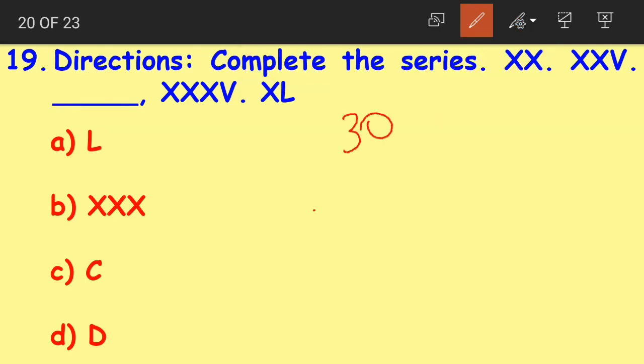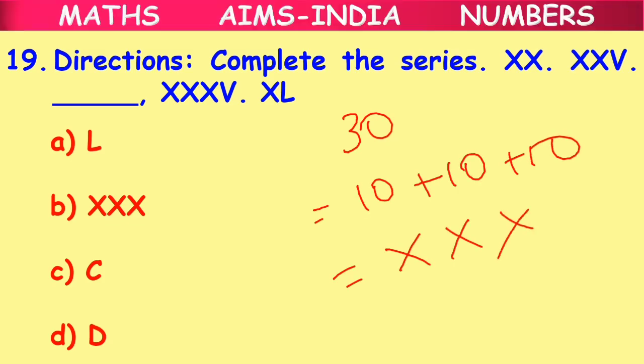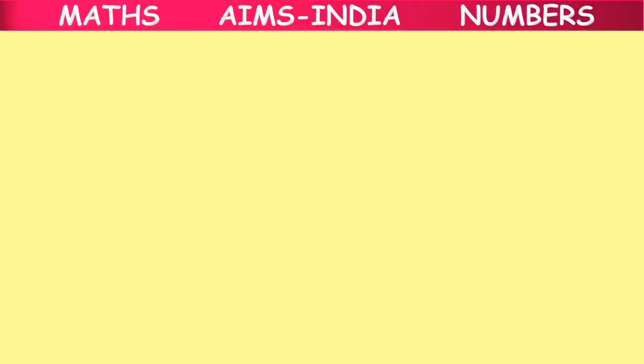Now what is the Roman representation of 30? It can be written as 10 plus 10 plus 10, which is equal to XXX. Am I right children? Yes, the correct answer is option B, XXX. Moving on to question number 20.